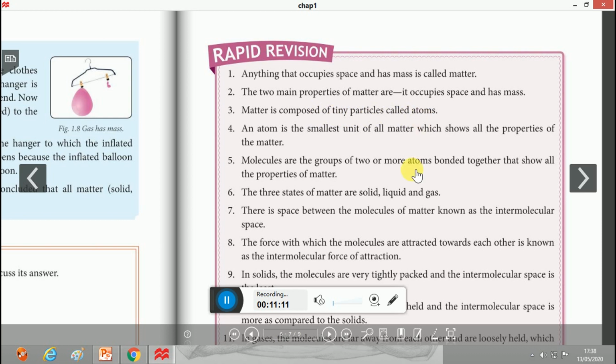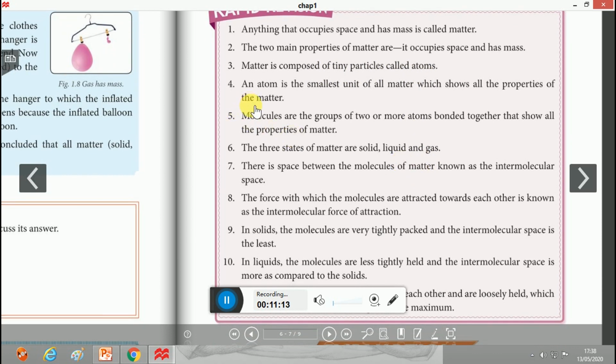Matter is composed of tiny particles called atoms. Atom is the smallest unit of all matter, which doesn't have any independent existence but shows all the properties of matter. Molecules are groups of atoms which have independent existence. Basically there are five states of matter: solid, liquid, gas, plasma and Bose-Einstein condensate, BEC. But at this stage we'll learn only about three states of matter: solid, liquid and gas.